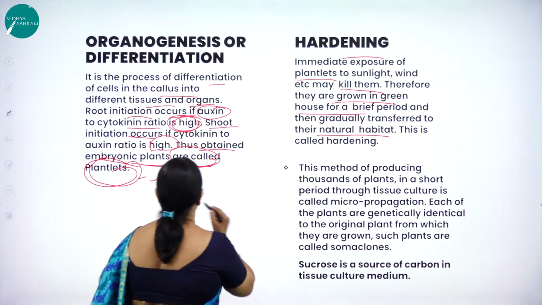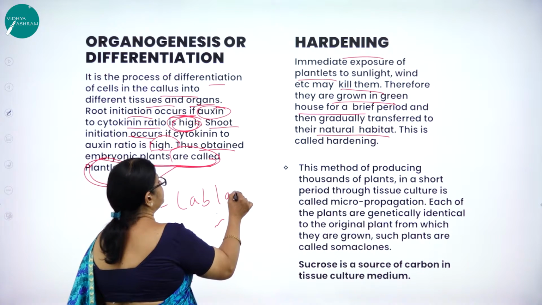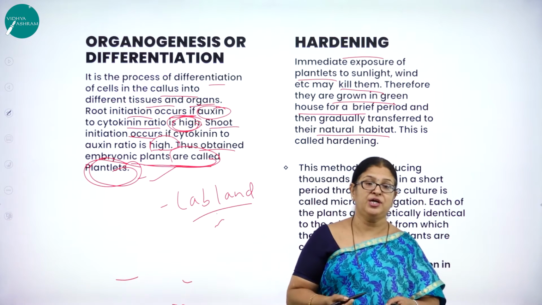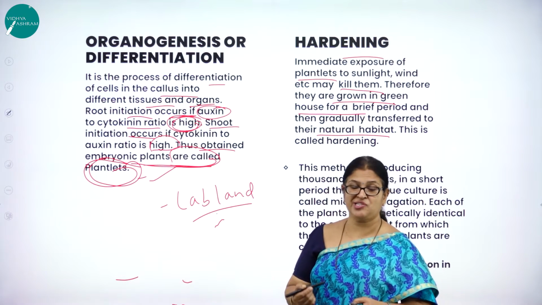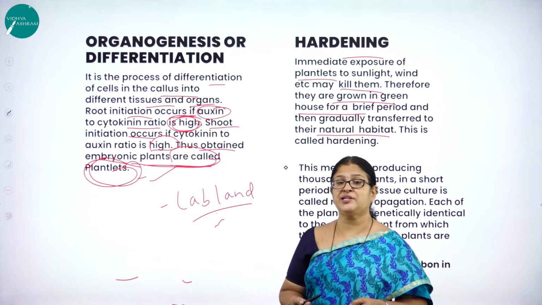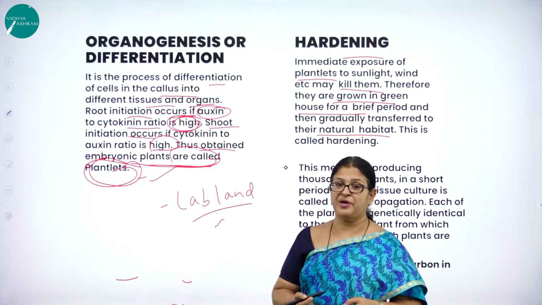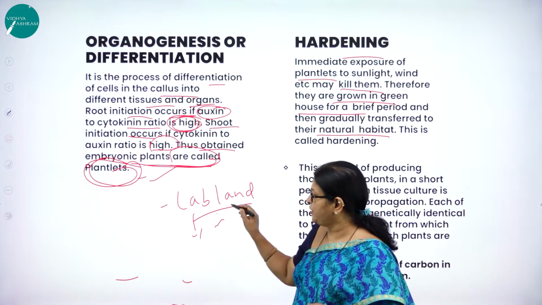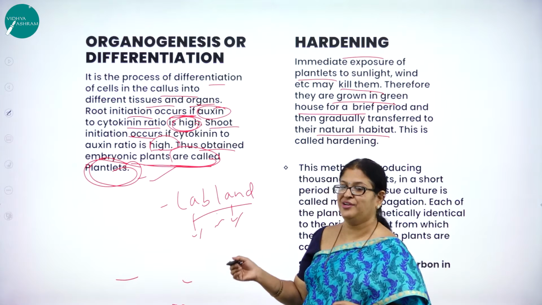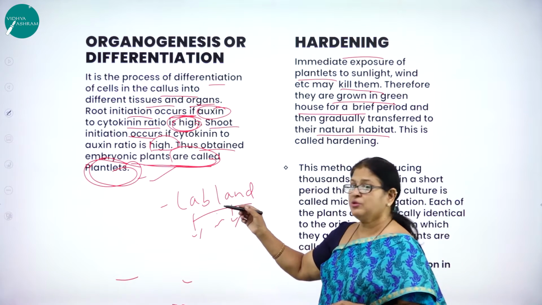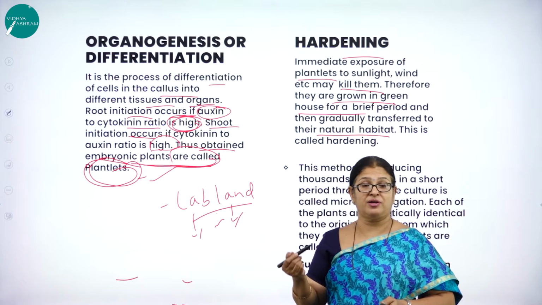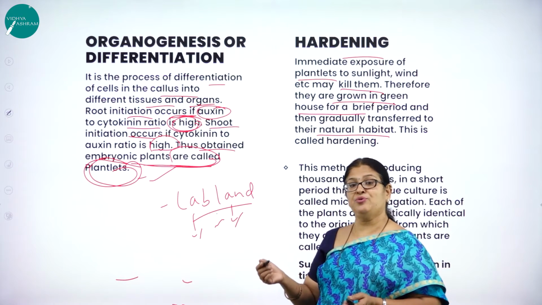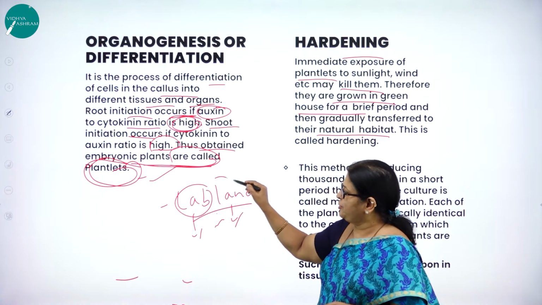You might have come across a word called lab to land. Gone are those days where we had an idea that we need to sow a seed to get a plant. Now the concept has changed. Science and technology has changed to a certain extent, particularly because of biotechnology and tissue culture, we are able to grow a plant in a lab and put it onto the land.